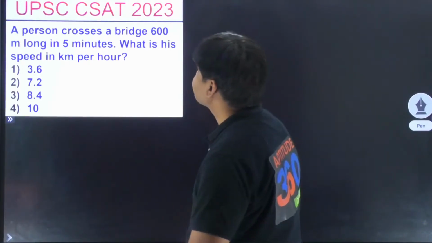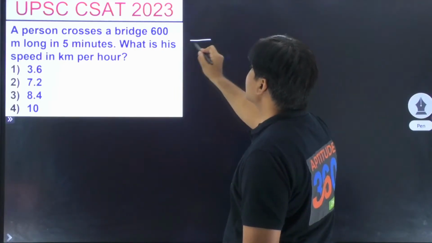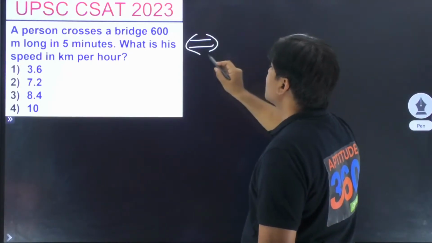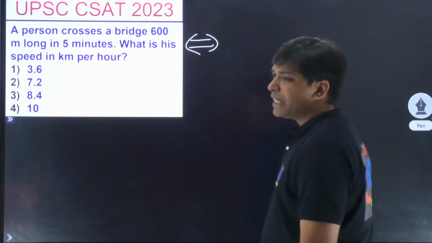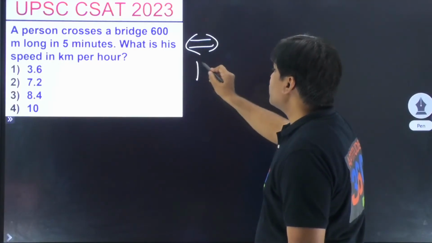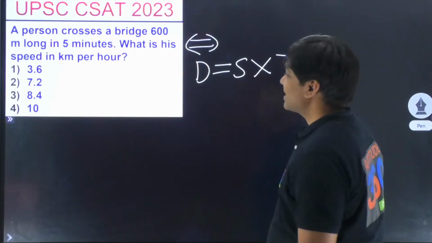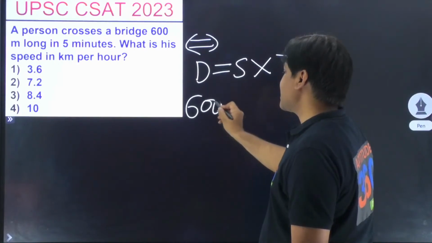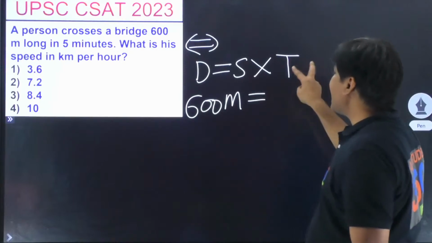So it is 600 meter long in 5 minutes. What is the answer, people? Anybody? Nobody. How come? So what should you be saying? Speed into time is equal to distance, right? And distance is given to you as 600 meters. And if your distance is in meters, probably your time should be in seconds.